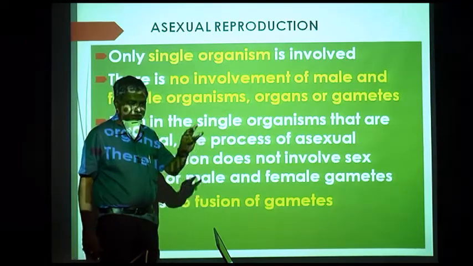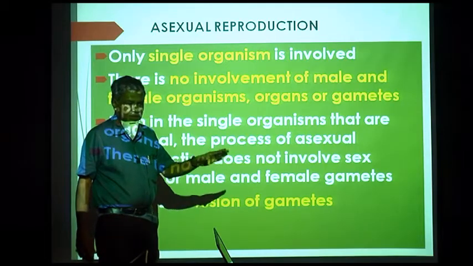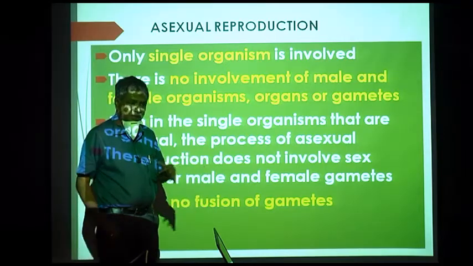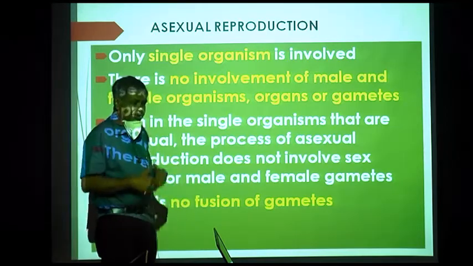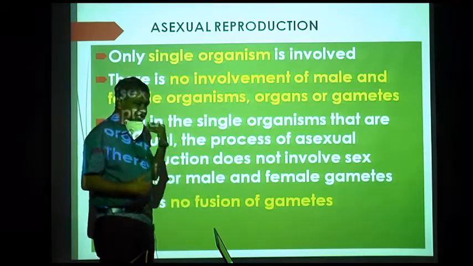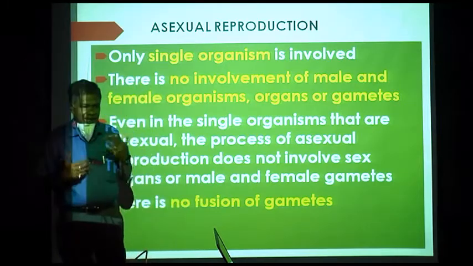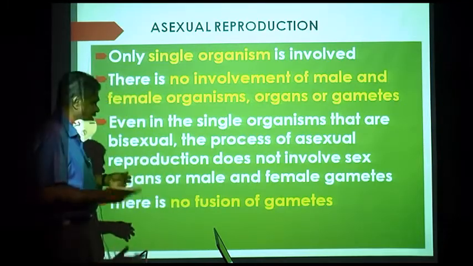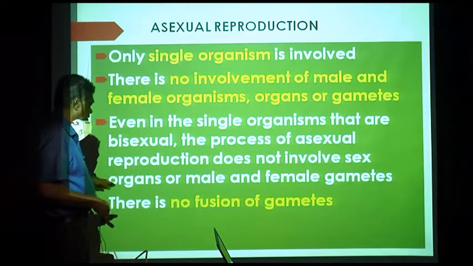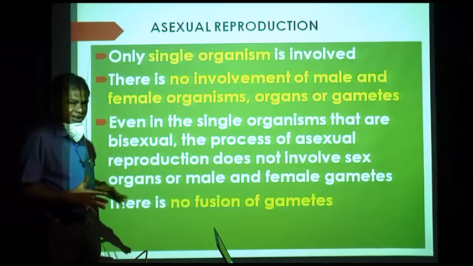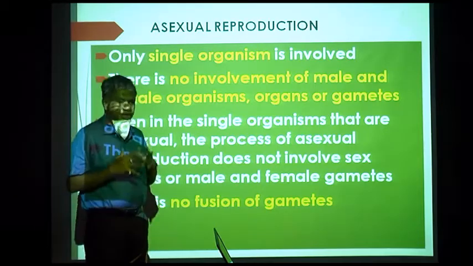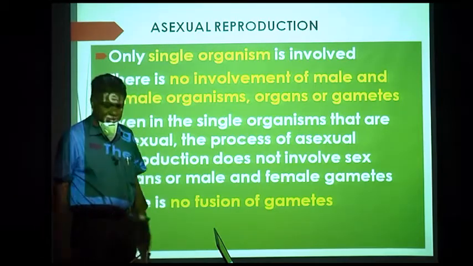I have already told you that in lower plants you find asexual reproduction mostly. Now algae, fungi, Bryophyta, they mostly have asexual reproduction, but they also have sexual reproduction, but the common method of reproduction is asexual reproduction. But in higher plants and higher animals, we have sexual reproduction. Let's once again review what is sexual reproduction.